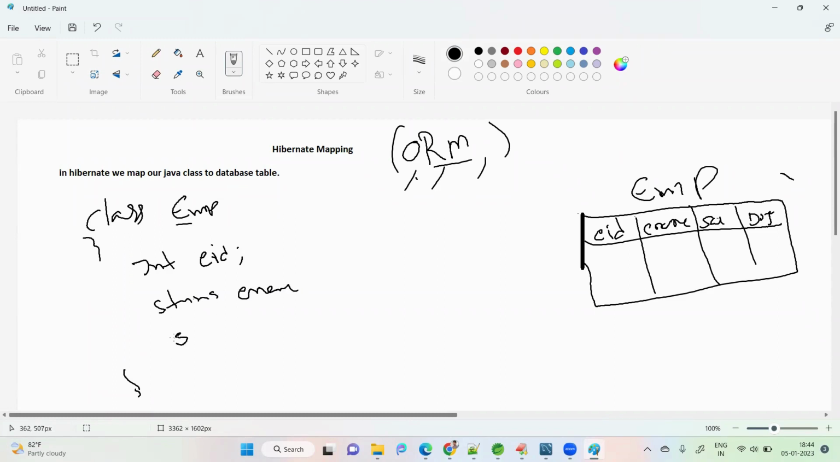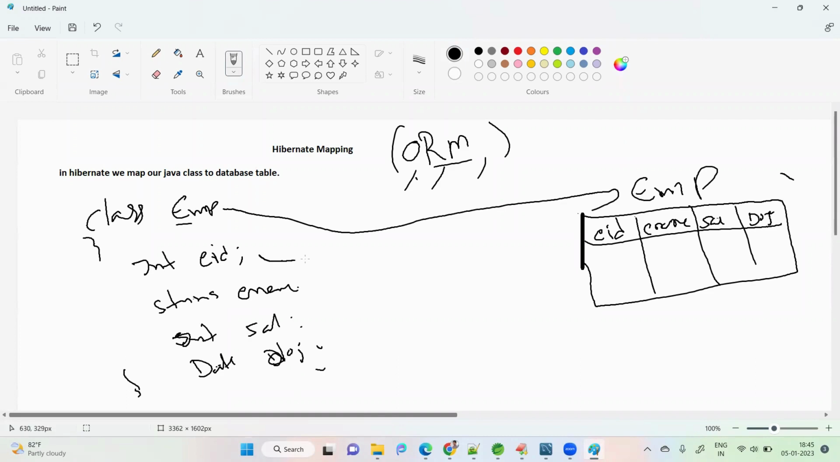maybe int or double salary, date of joining. Up to here fine. I take them here. So I map this class name to this table name, and these variables to these columns.